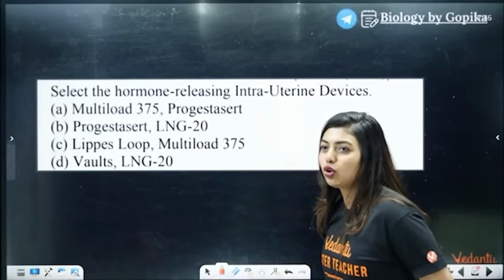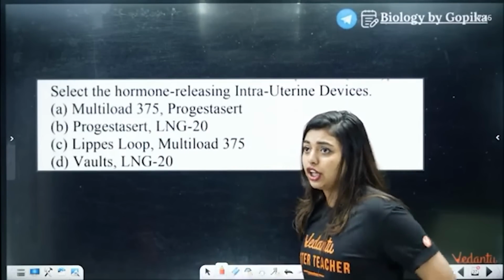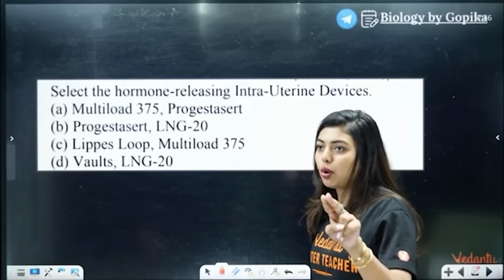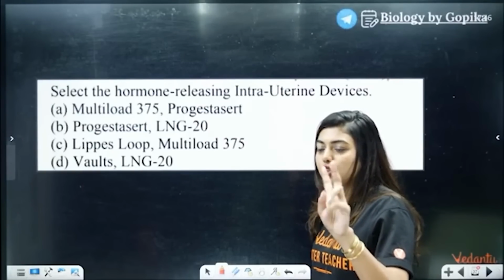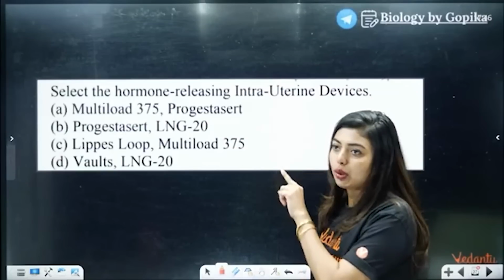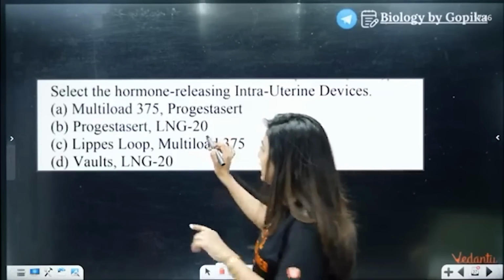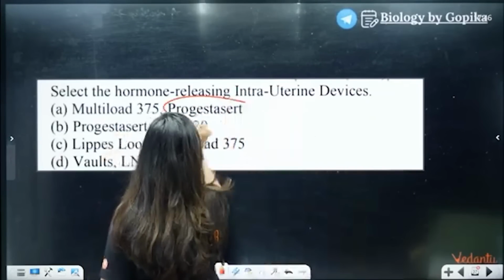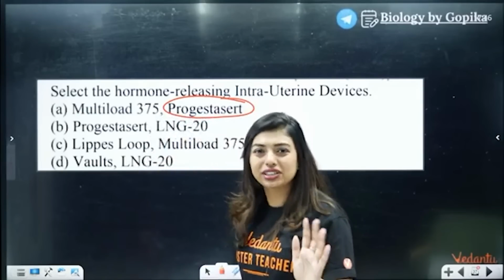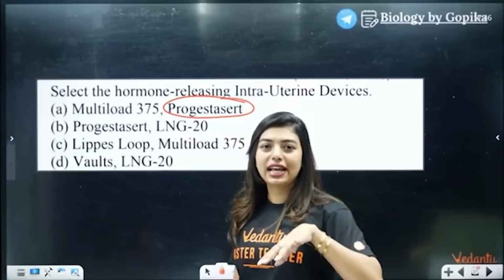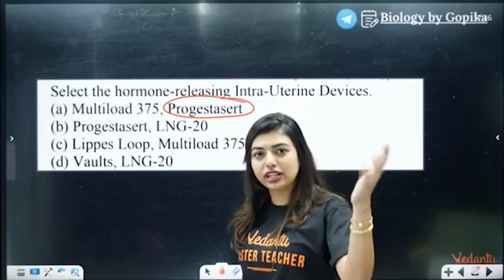No, think properly. Don't look at just progestasert. You have 2 options. Yes, Madan, 2 options are there, so look at both the options. Yes, very good. Progestasert and LNG-20. Students, people who have looked only at progestasert, half mark option is not there. The examiner will not keep that option. That is only in boards.